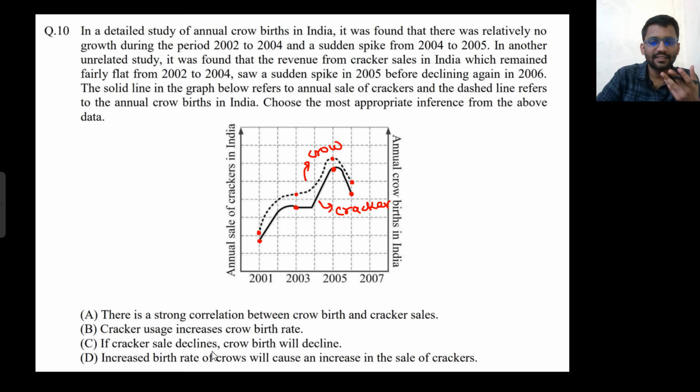Crackers use increases crow birth rate. Look, by the graph you can see that if we are increasing the use of crackers, then the birth of crows is also growing. But is it relevant? अगर ज्यादा पटाखे चलाओगे तो ज्यादा क्रो पैदा होंगे, ऐसा हो सकता है? Like, if we are burning more crackers, it will make crows have more babies.